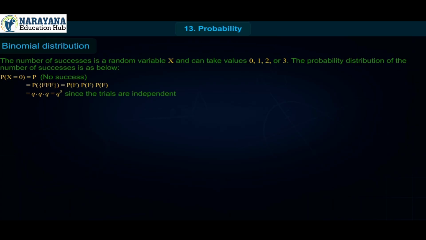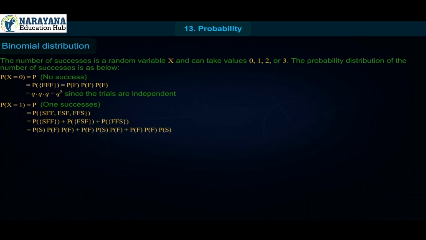Since the trials are independent, P of X equal to 1 is equal to P of 1 success, equal to P of SFF, FSF, FFS, equal to P of SFF plus P of FSF plus P of FFS, equal to P of S into P of F into P of F plus P of F into P of S into P of F plus P of F into P of F into P of S, equal to PQQ plus QPQ plus QQP, equal to 3PQ square.